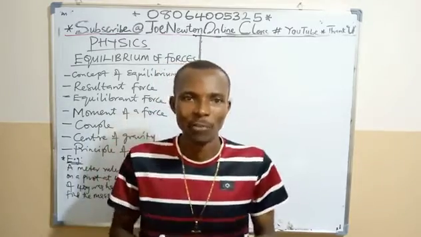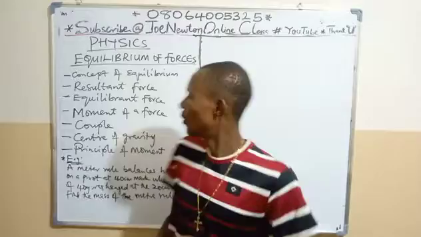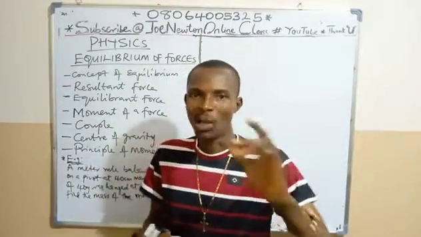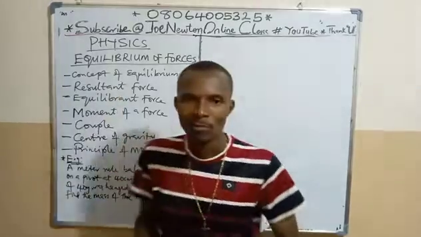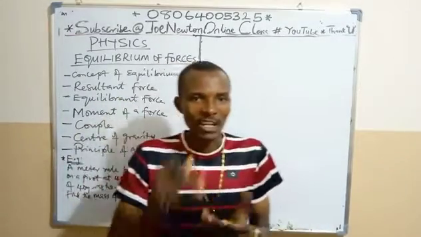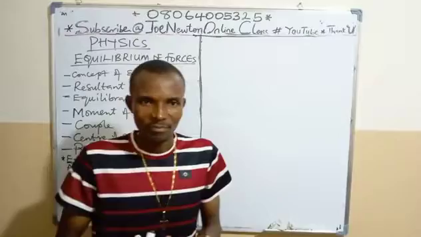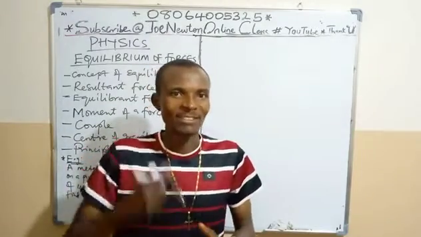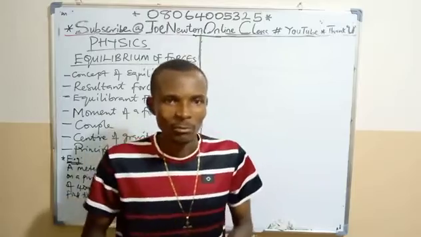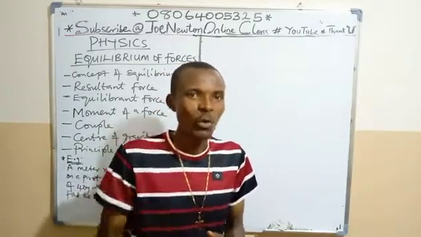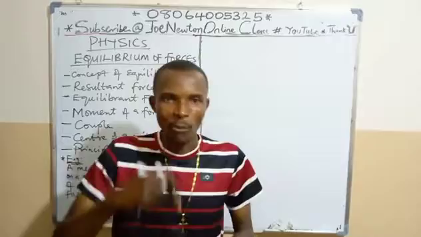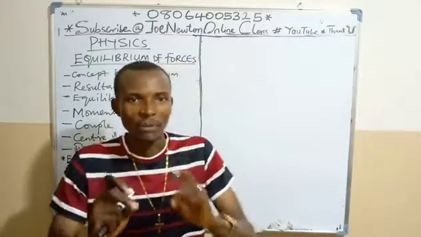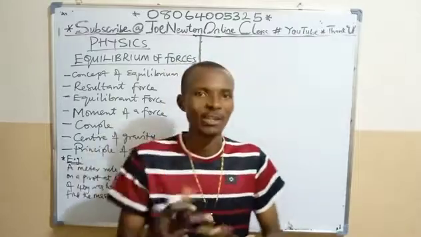That's the equilibrant force. Then it has a relationship with the resultant force. What is the relationship between the equilibrant force and the resultant force? The equilibrant force in a system of forces has the same magnitude as the resultant force, but acts in opposite direction. So it is equal in magnitude with the resultant force, but opposite in direction. That's the relationship between equilibrant force and the resultant force.